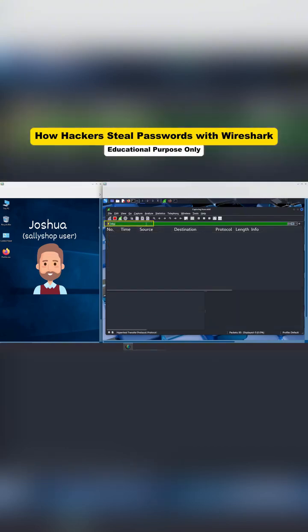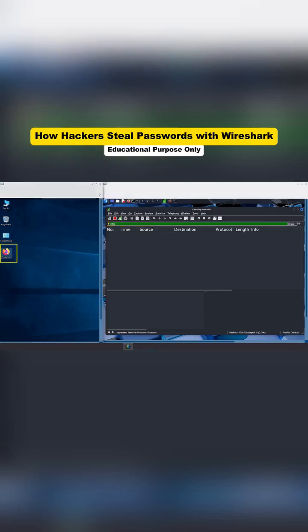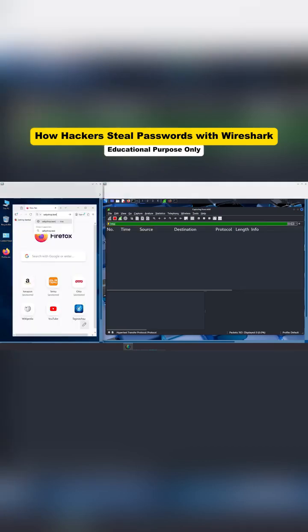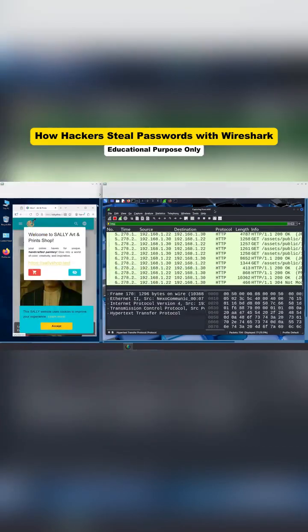Now the view is clean. Wireshark will only show HTTP traffic. At this moment, nothing appears yet, because Joshua hasn't done anything. But when he opens his browser and visits Sally's website, the traffic suddenly starts rolling in. We can see a list of HTTP requests going back and forth between two IP addresses. The source column shows who sent the packet, and the destination column shows who received it. You'll notice two main IP addresses here.